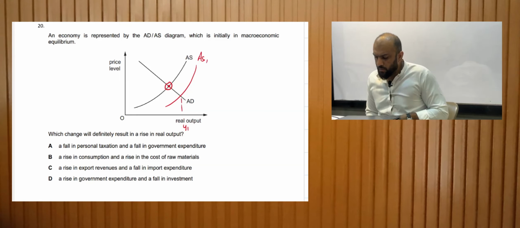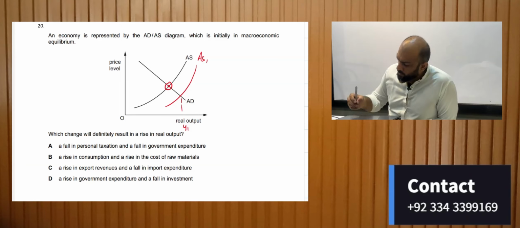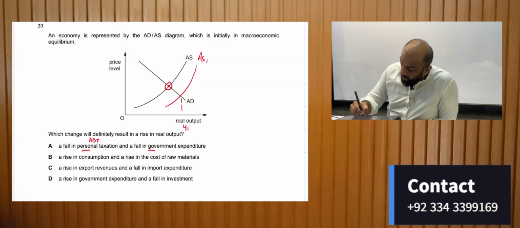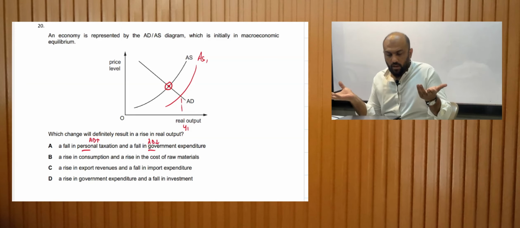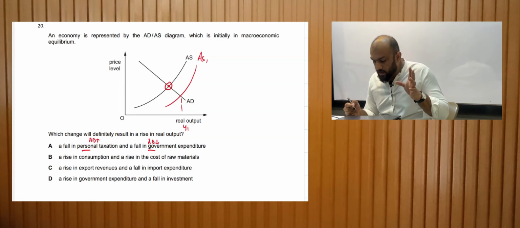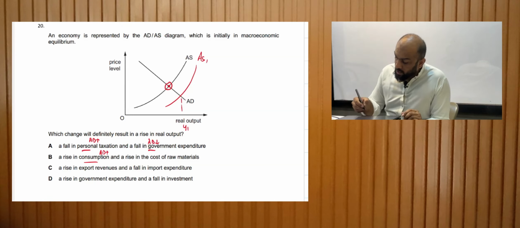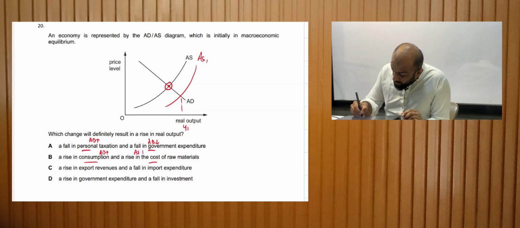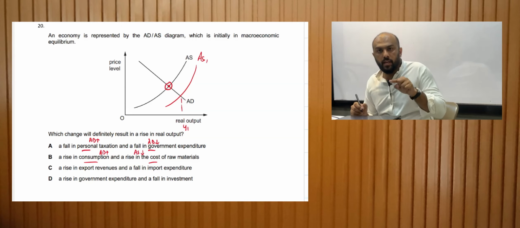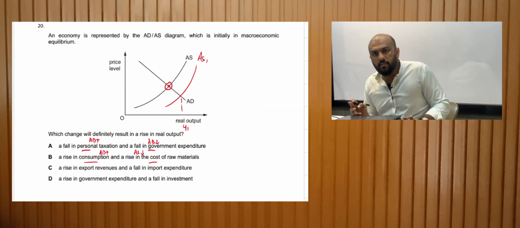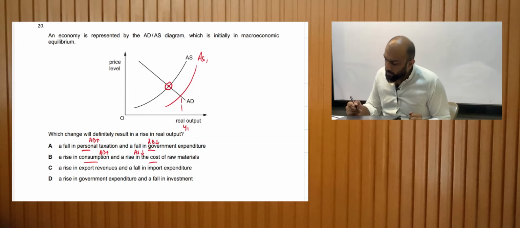Let's look at the options. Which will definitely increase the real output? Fall in personal taxation, aggregate demand would increase. Fall in government expenditure, aggregate demand would decrease. Hence, no effect on the aggregate demand. Rise in consumption, aggregate demand would increase. A rise in cost of production, the aggregate supply would fall, right? So we need to find the answer where the aggregate supply is increasing or aggregate demand is increasing. So this cannot be the answer.